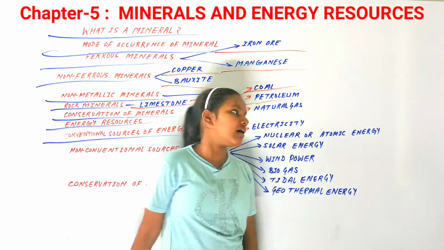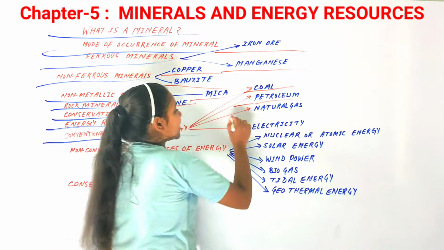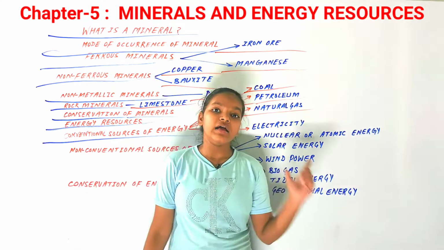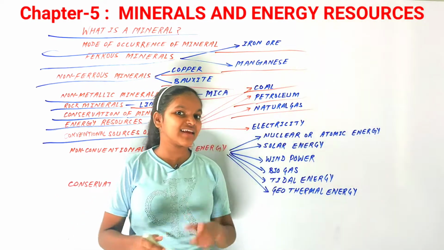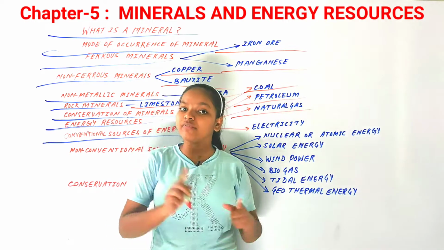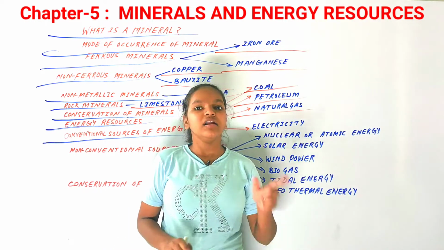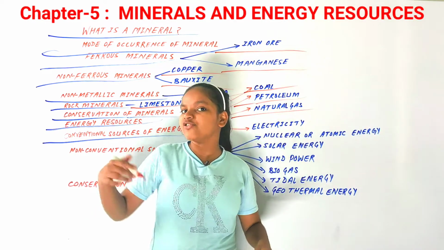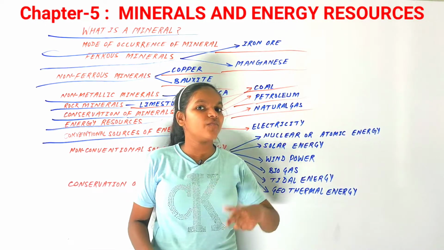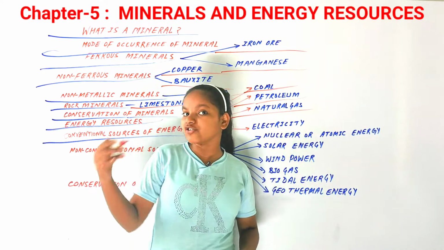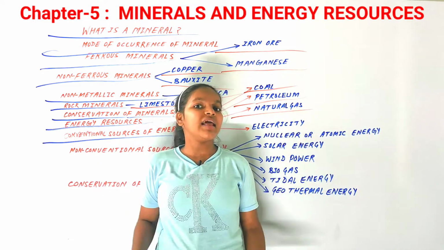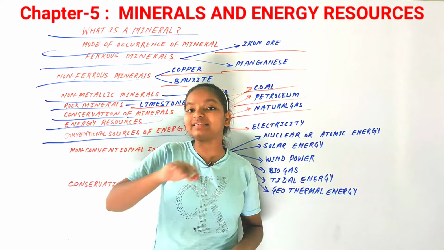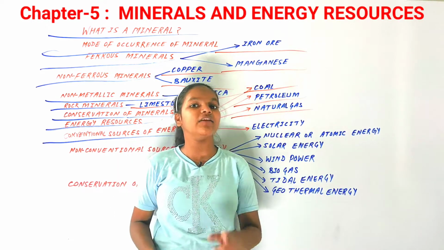After that, the third one that we have got here is natural gas. Now, natural gas can be found in association with or without petroleum. For example, wherever there is petroleum, there will obviously be natural gas, but it is not necessary that wherever natural gas is, there will be petroleum. Over many years, petroleum gets evaporated and gets converted into natural gas.